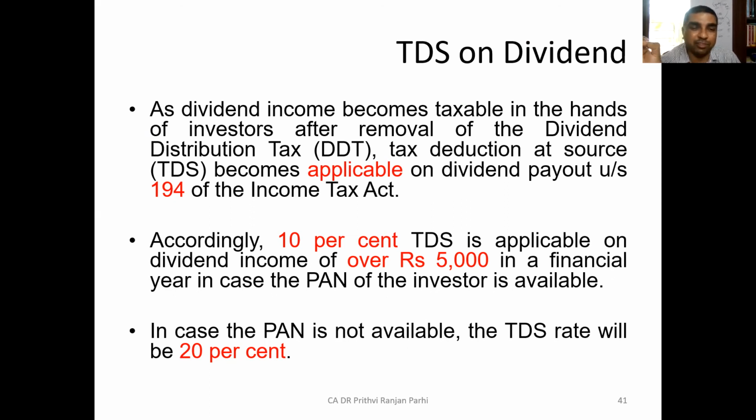But if the shareholder does not have PAN, then it has to deduct TDS at the rate of 20%. This also you have to remember. On dividend, TDS is applicable when dividend income exceeds rupees 5,000. Normal rate of TDS is 10%, and if the shareholder doesn't have PAN, the rate of tax is 20%.